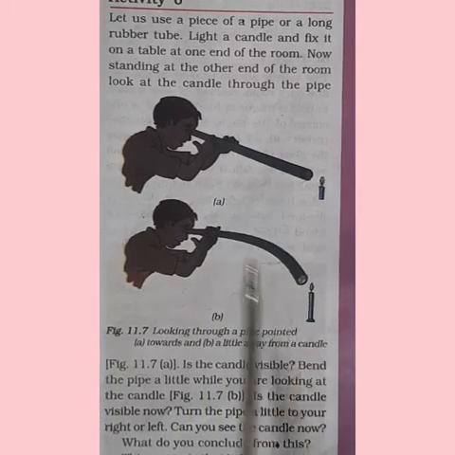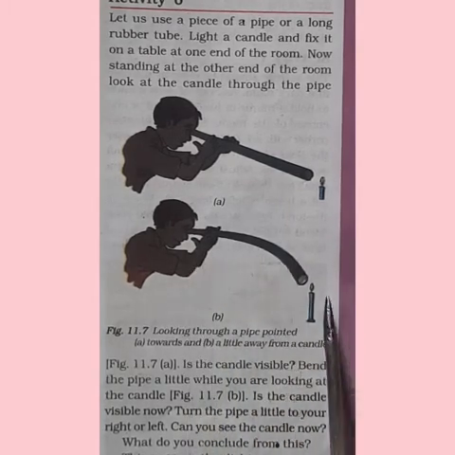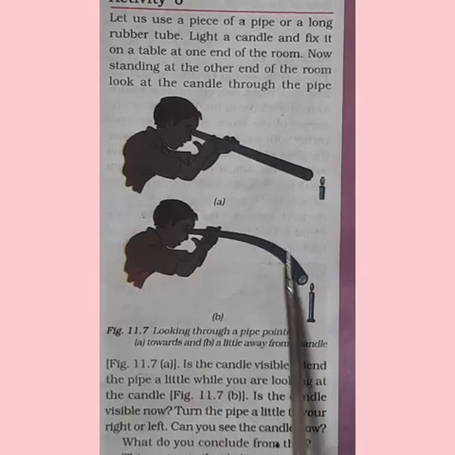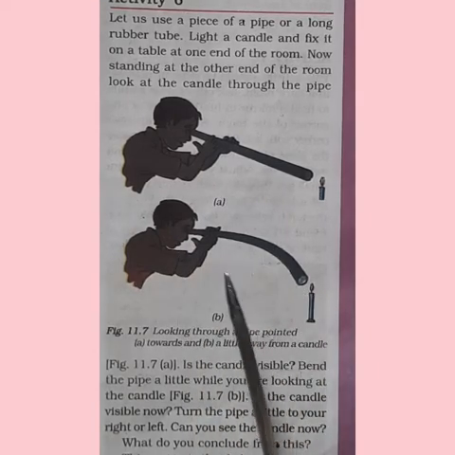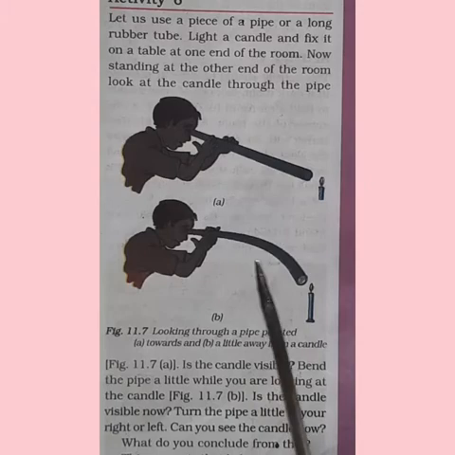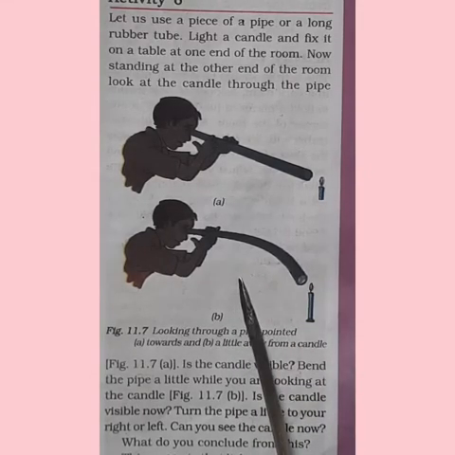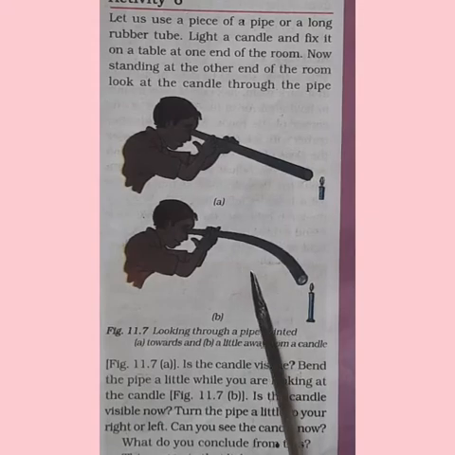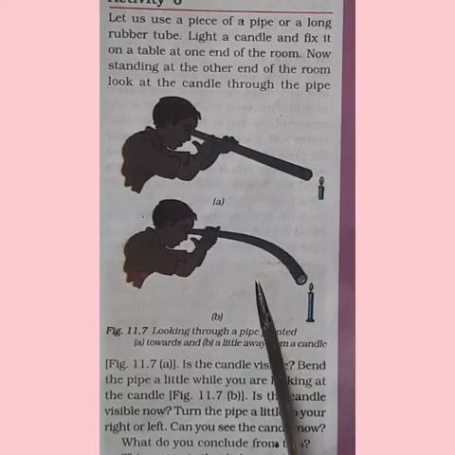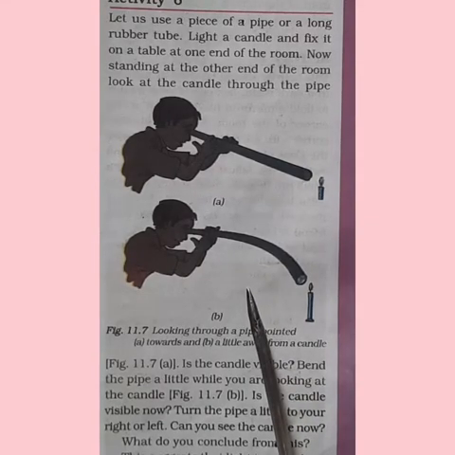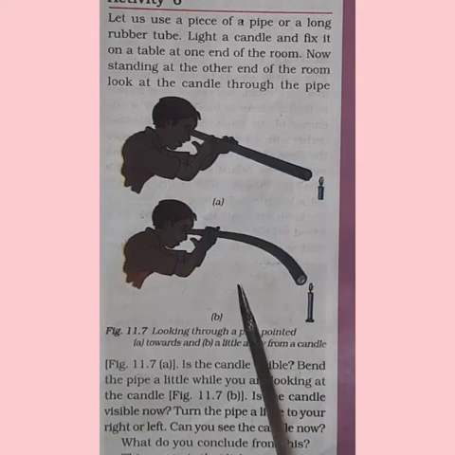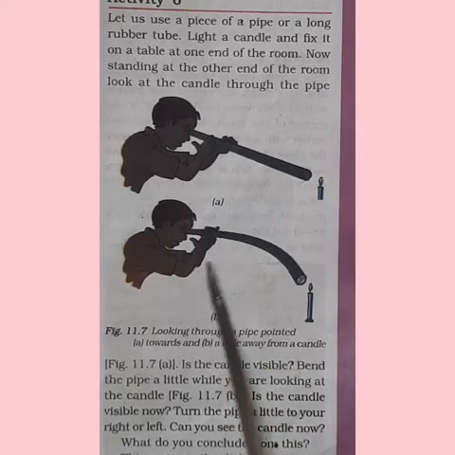Can he see the light through the bent tube? No, isn't it? So, this example suggests that light travels along a straight line. That is why when opaque objects obstruct it, a shadow will be formed.